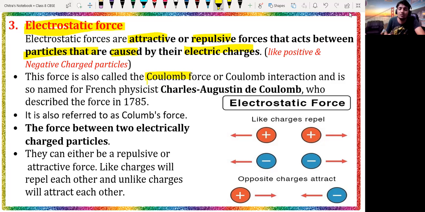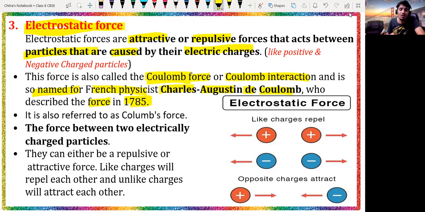The electrostatic force is also called the Coulomb force or the Coulomb interaction, and is so named for the French physicist Charles Augustin de Coulomb, who described the force in 1785. It's a very old time.